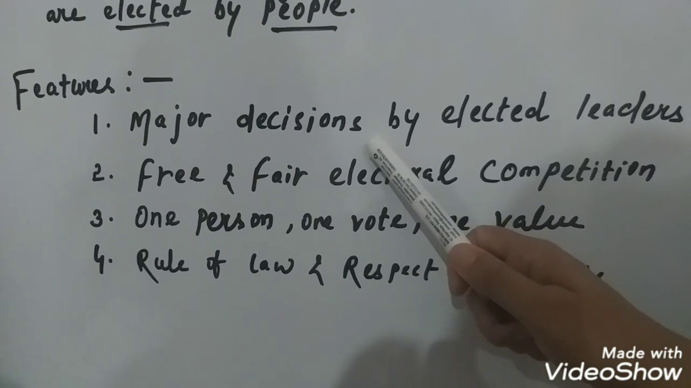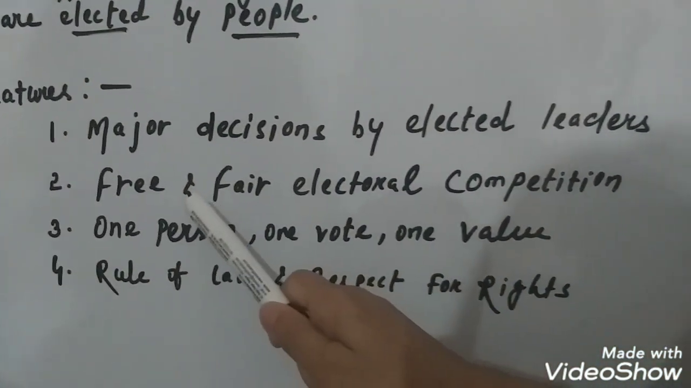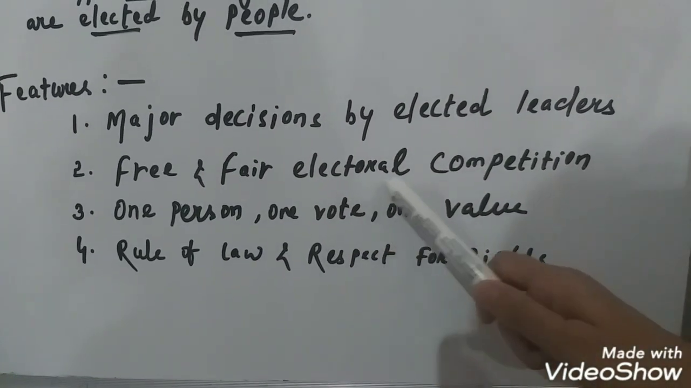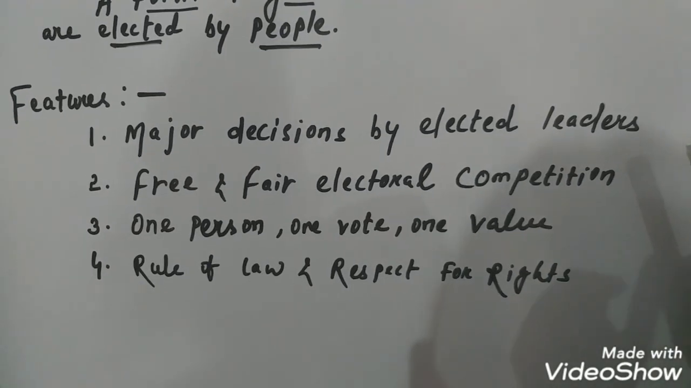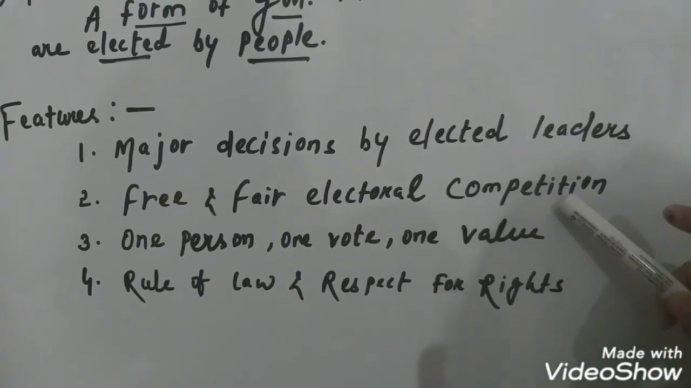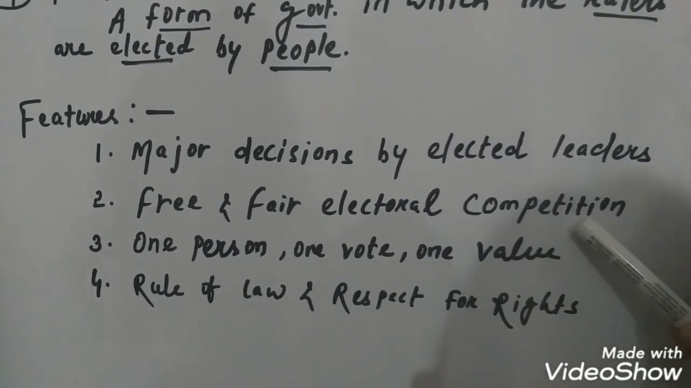So when we discuss this feature, we will take the example of Pakistan. Then the second one is free and fair electoral competition. There should be free and fair elections. So for this feature, we will take the example of China and Mexico.